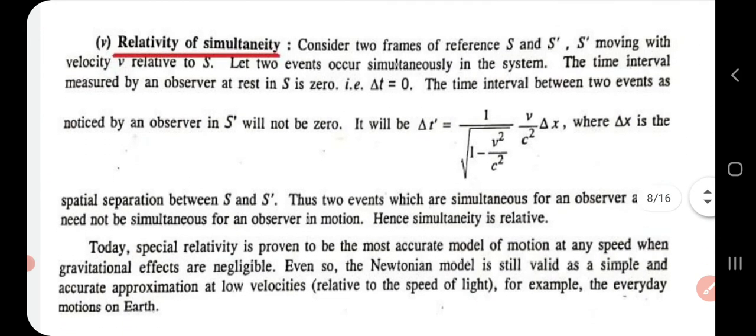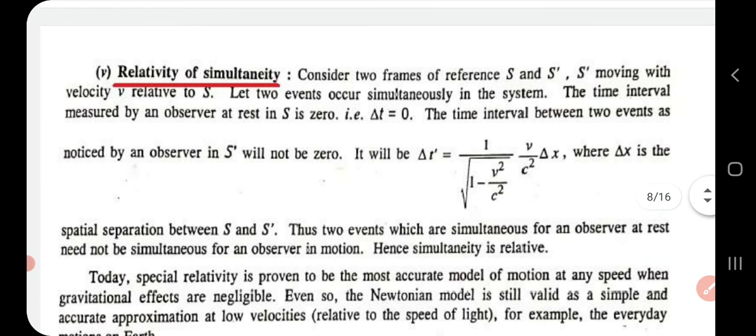Now, relativity of simultaneity. Consider two frames of reference S and S dash. Suppose that S dash is moving with a velocity v relative to S. Now let two events occur simultaneously in the system S, and let the time interval measured by the observer at rest in the system S be 0. That means the time interval delta t is 0. Then the time interval between the two events observed by an observer in the frame S dash will not be 0.